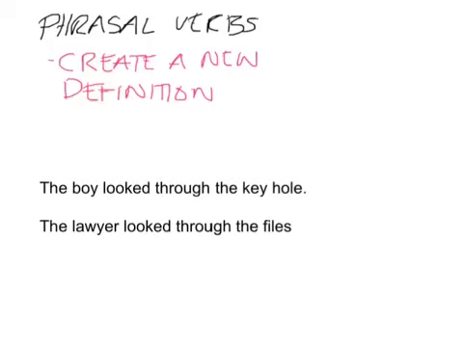Whereas the lawyer looked through the files, this actually creates a new meaning. Looked through the files doesn't actually mean that the lawyer is Superman and able to have X-ray vision. No. He's just browsing the files, basically, not looking through them physically. So we have a new definition made based on the phrasal verb look through.